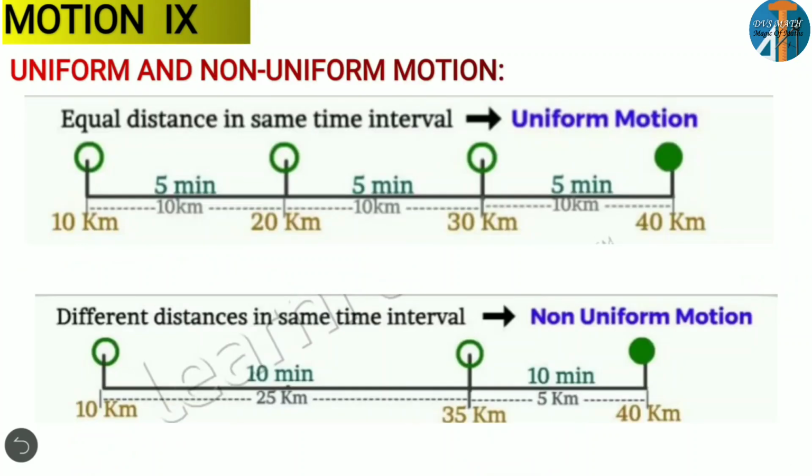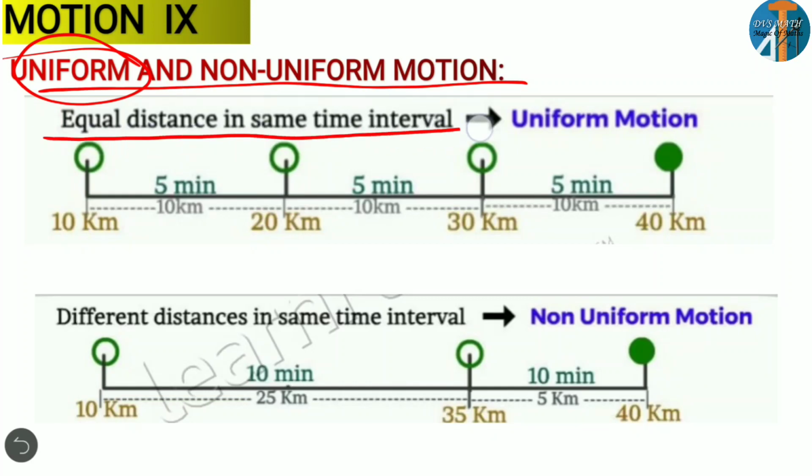Now let's go for the next concept. Uniform and non-uniform motion. Now we have three types of motion, but particularly in all the types you have uniform and non-uniform motion. What is uniform? The name itself says uniform means same, all are same, right? Same, equal, we'll say equal. So what is the definition for uniform? Equal distance in same interval of time.